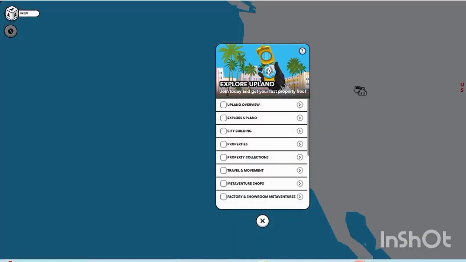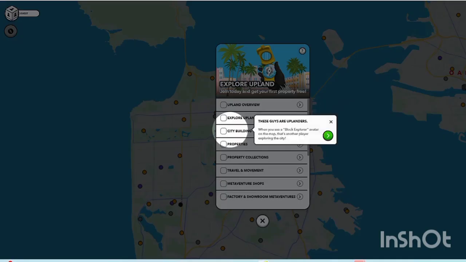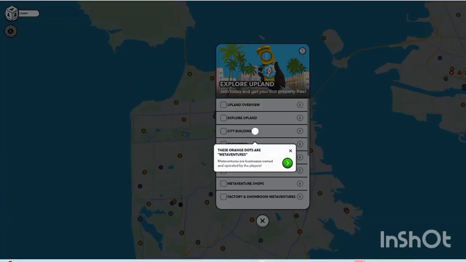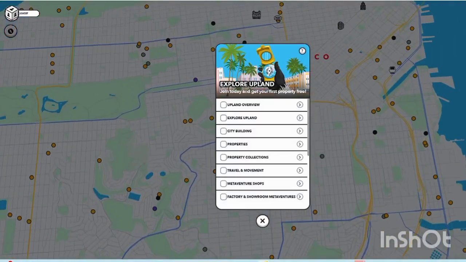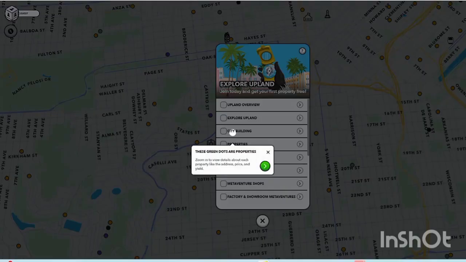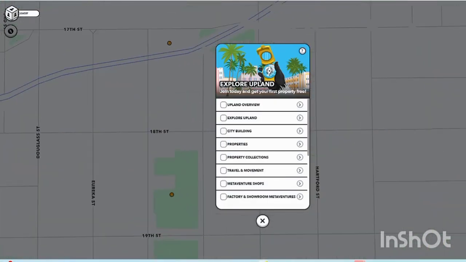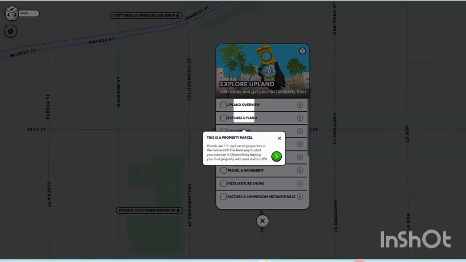There you can get tutorials on how it looks and how they work, like city building. If we go there, we can select that. Next are the details, as this is a tutorial on how it actually works, where you can get the shops' details and follow them. If we go for this city building, there are properties and green dots that have been given for you, and now you can check it in a complete Upland.